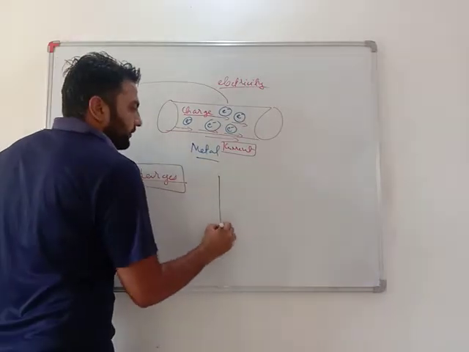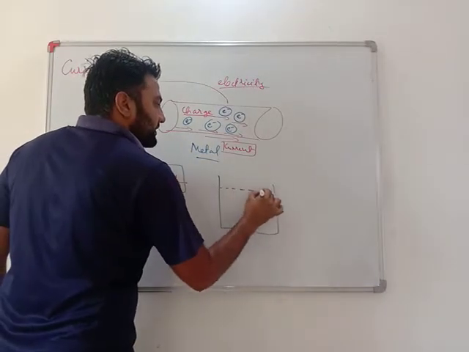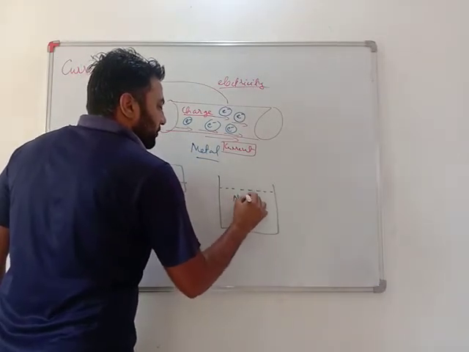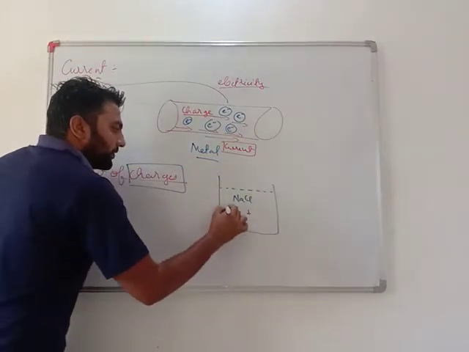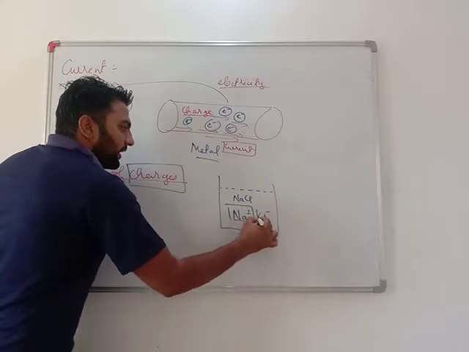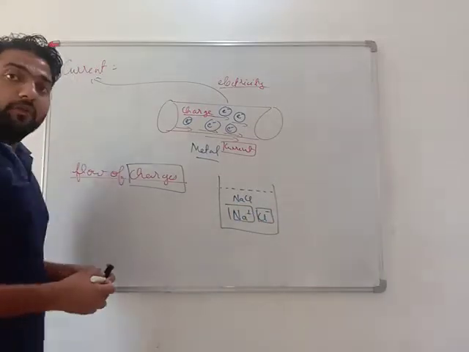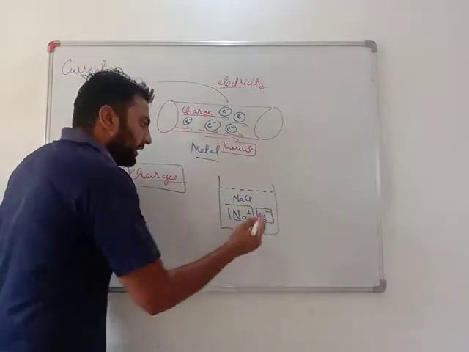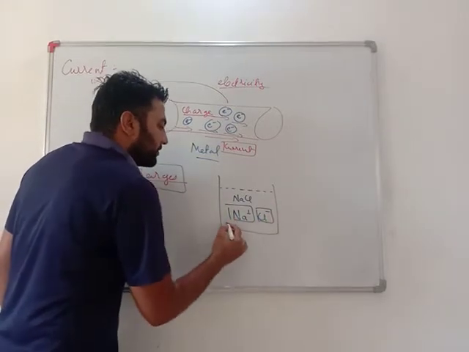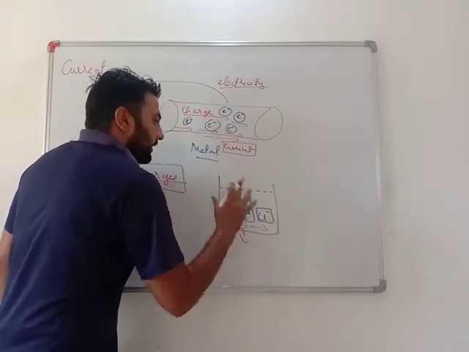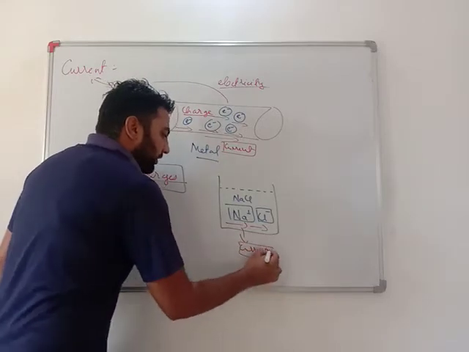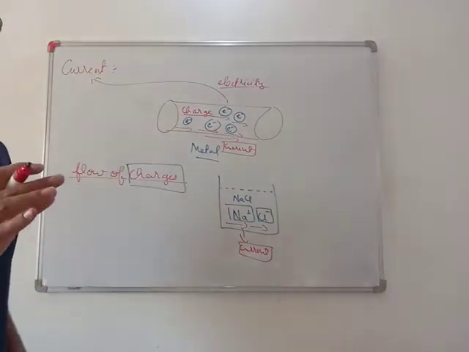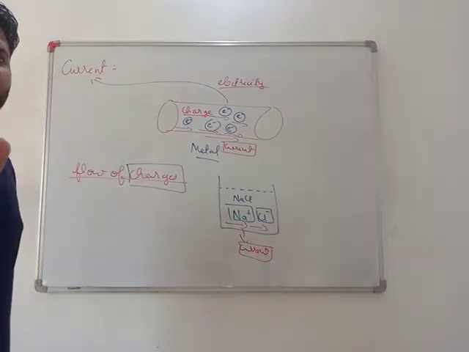For example, if there is a salt solution NaCl, it has Na plus positively charged and Cl minus negatively charged. If the positive charge is also flowing, for sure in this solution there will be a current. What is current? Current is flow of charges. Whether that charge is positive or negative depends on the material.